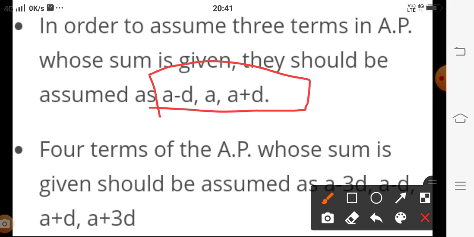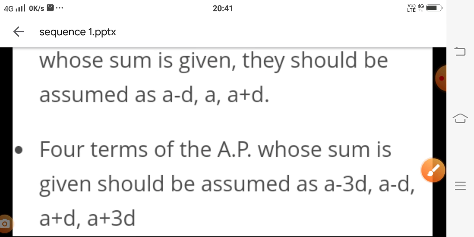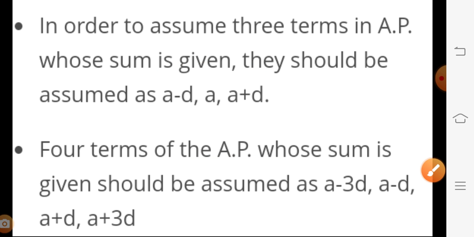Four terms. If in the question you are given four terms of an AP whose sum is given, then we take those four terms as a minus 3d, a minus d, a plus d, and a plus 3d.